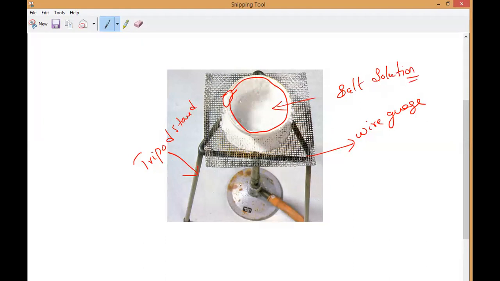Now, if you start providing heat energy, then the water will evaporate slowly. Then finally what will be remaining? The white colored crystal. You can see here, the white crystal is remaining in this China dish. So this is what we call common salt, which is known as NaCl.